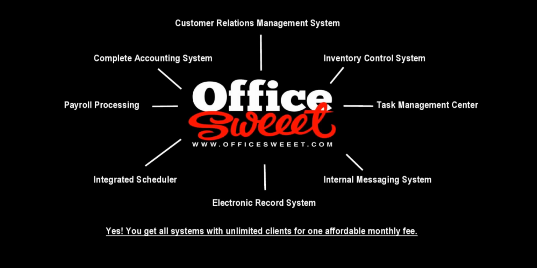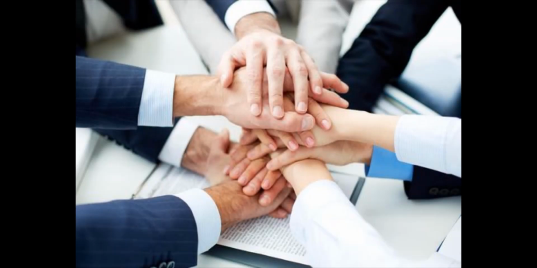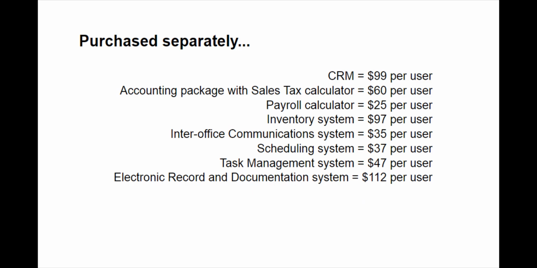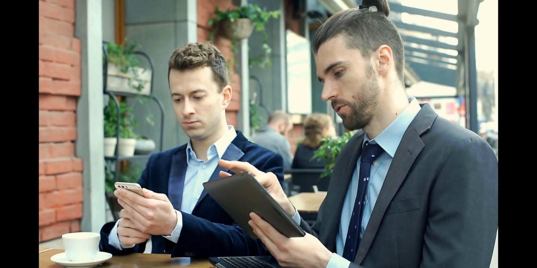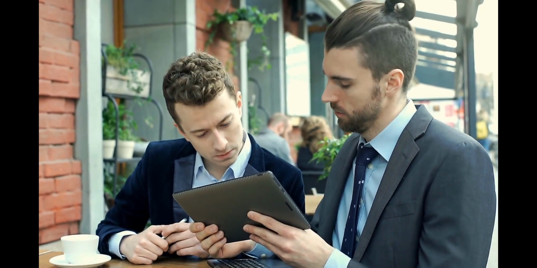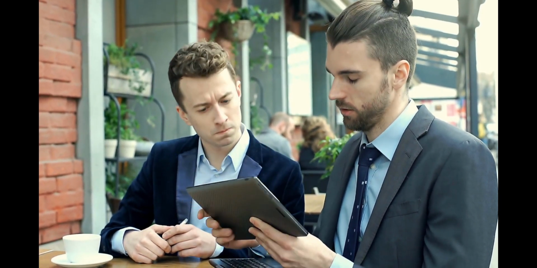So there you have it. 8 fully integrated, easy to use systems in one, with one login to remember. You have a choice. You can keep doing it the old way, adding more staff and departments, or you can empower your existing staff to work as a team and go home knowing that everything is handled at the end of the day. Now, if there's only one system you need today, then there's really no good reason to continue adding single-purpose systems that don't talk to each other. With OfficeSweeet, you can use whatever you need as your business grows and have access to your business from anywhere with any device that has access to the internet. You can always talk to us about integrating your current systems with OfficeSweeet as well.